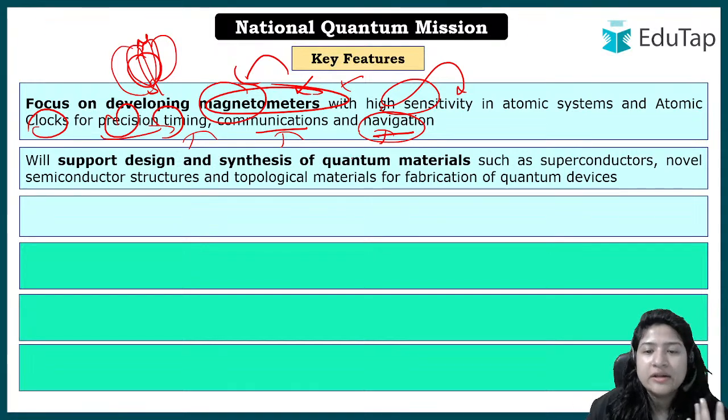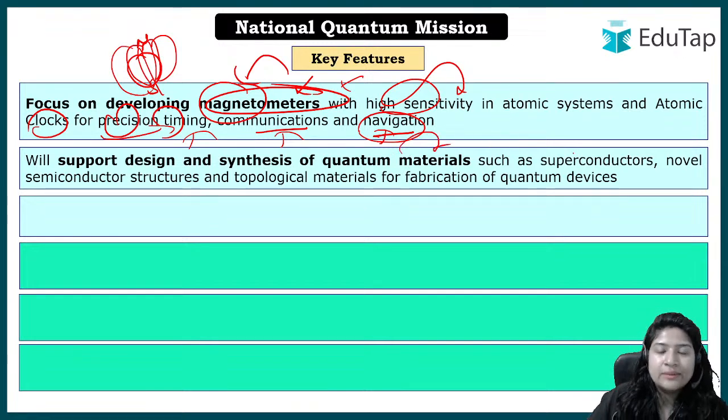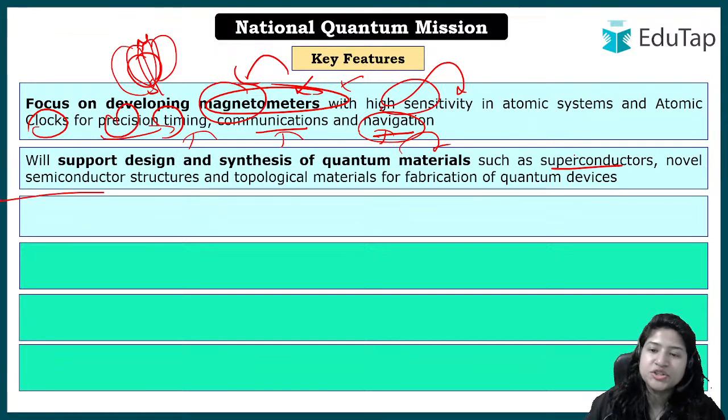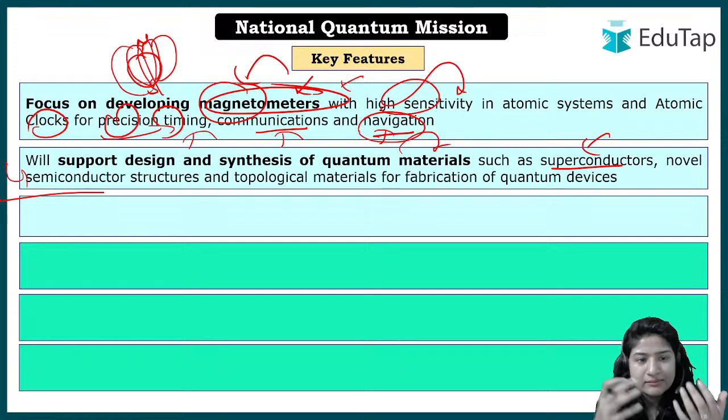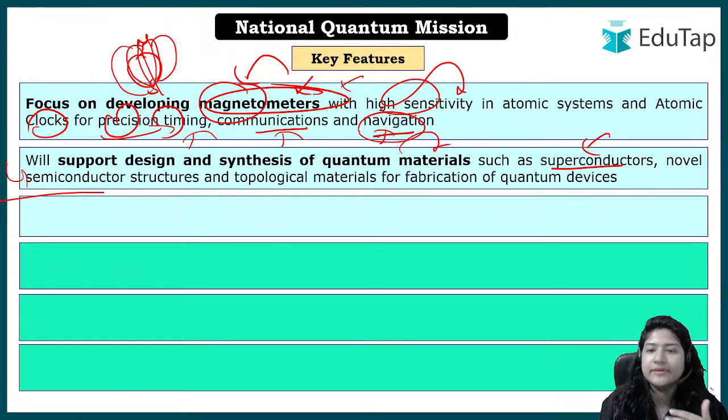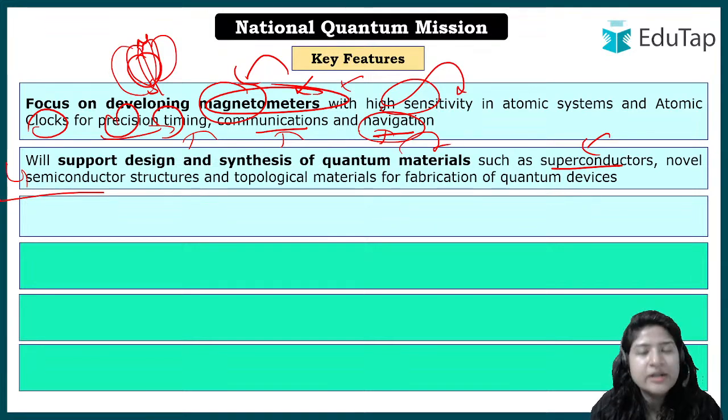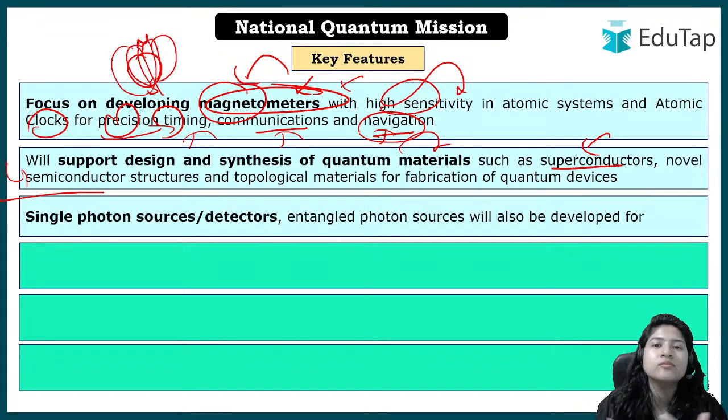Apart from that, the information that will be gained with quantum mechanisms, और learning होगी, that can help us to have better superconductors, ठीक है, semiconductor structures. अब इन सब का अलग अलग function है. For example, superconductors are materials which can efficiently generate electricity, and there the waste is very less. आपके semiconductors का भी same thing है कि thermal energy waste कम हो. Thermal means heat, heat कम waste हो. There is lesser heat that is wasted. ठीक है. Simply understand, बहुत बेसिक बोलूँ तो if you learn about quantum mechanisms, a lot of things can become more efficient, simply.